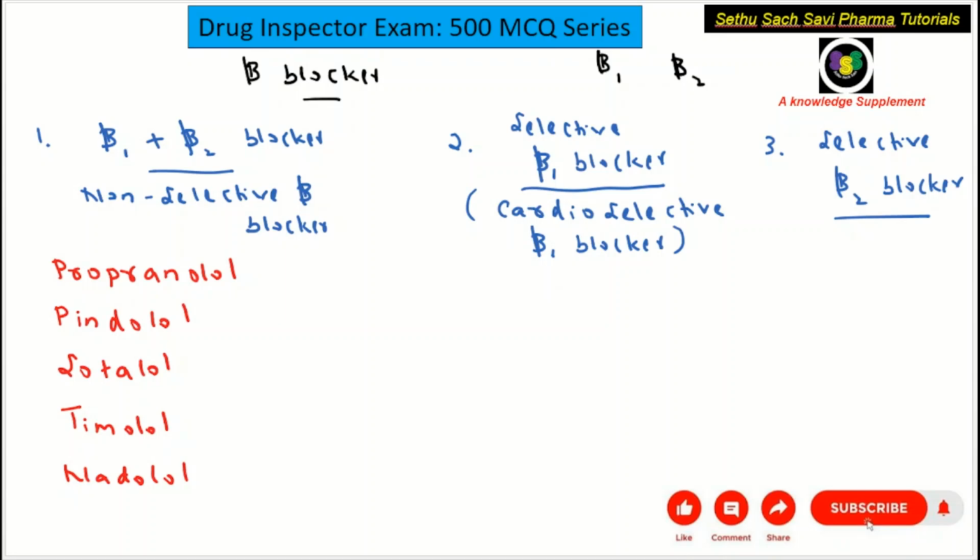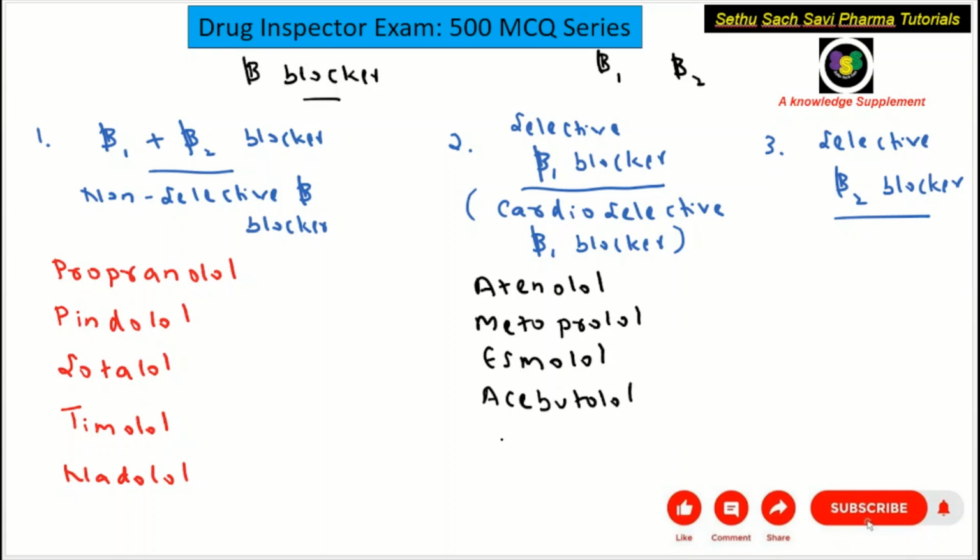Now coming to the selective or cardioselective beta 1 blockers, the examples include atenolol, metoprolol, esmolol, acebutolol, betaxolol, nebivolol, and bisoprolol. So these are the drugs which are selective beta 1 blockers.